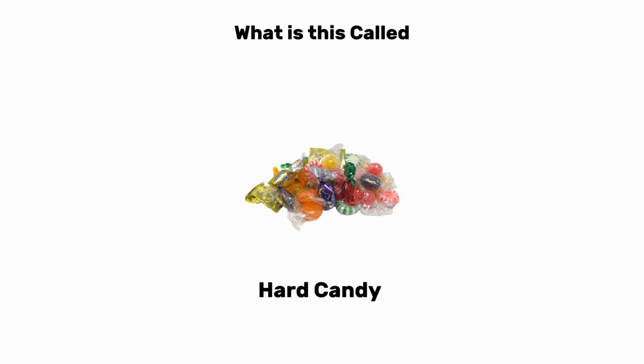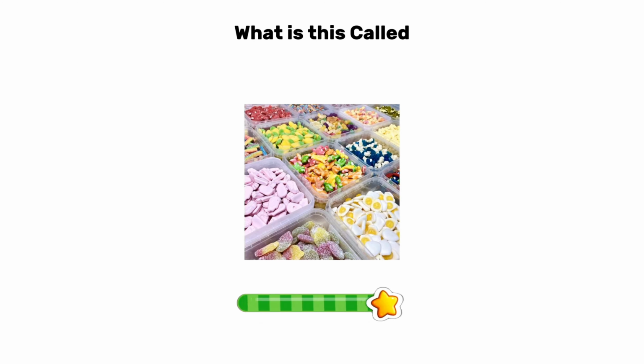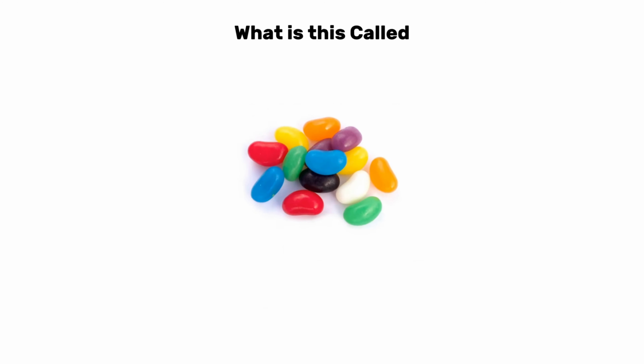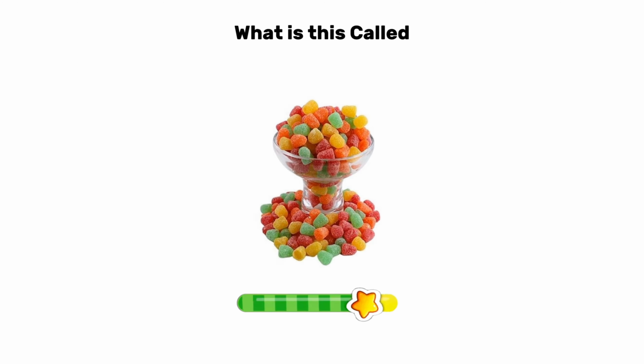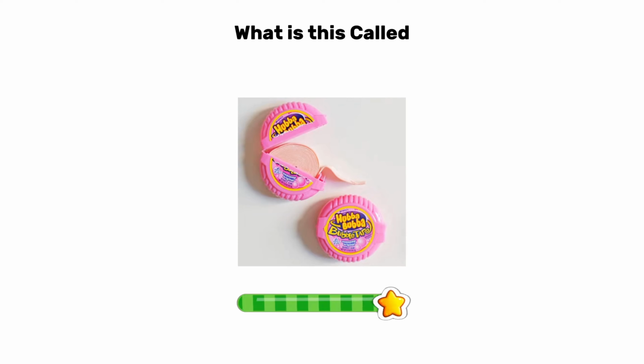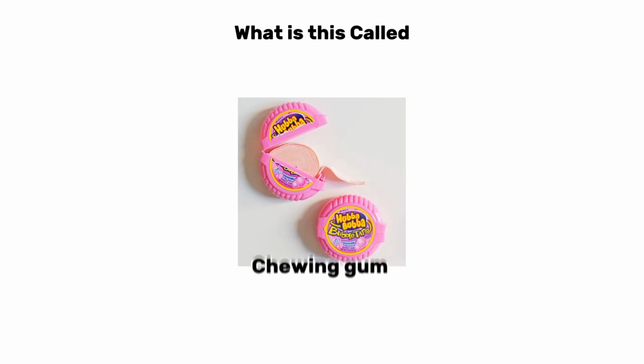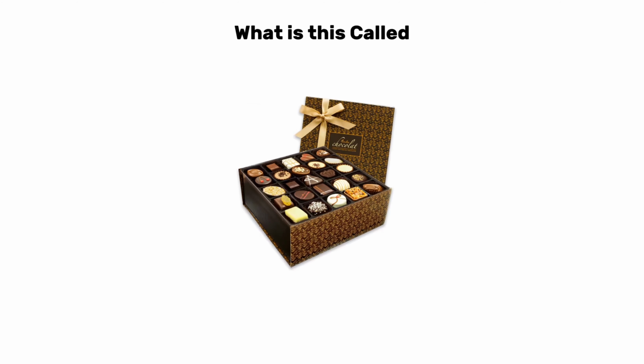Hard candy. What is this called in English? Pick and mix. What is this called in English? Jelly beans. What is this called in English? Gumdrops. What is this called in English? Chewing gum. What is this called in English?